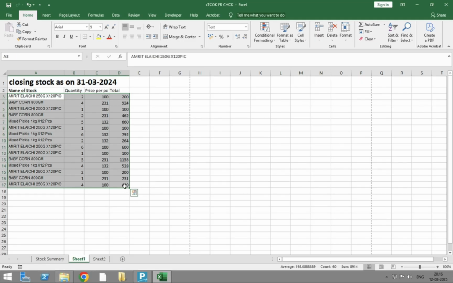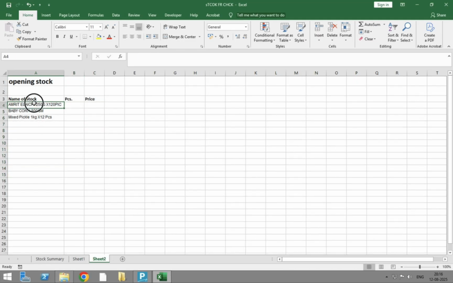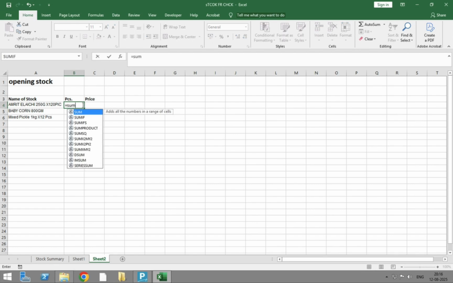I have my closing stock on 31st March 2024. On sheet 2, I have my stock where I have to fill in the opening stock by combining the same items. So I take the name of stock, quantity and price. Now we write the formula of SUMIF.